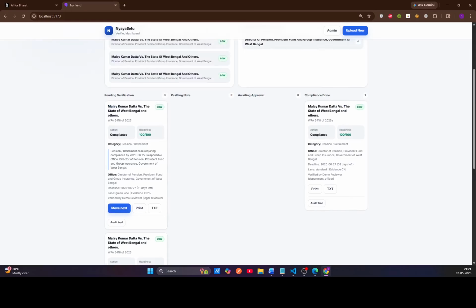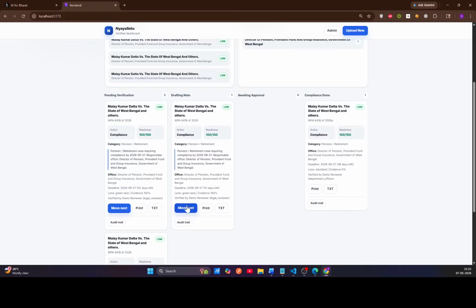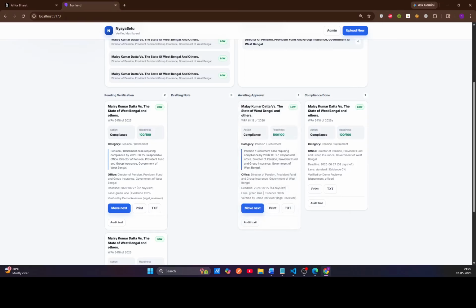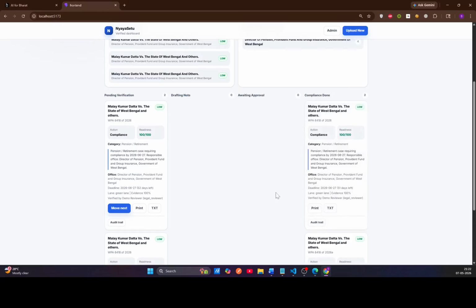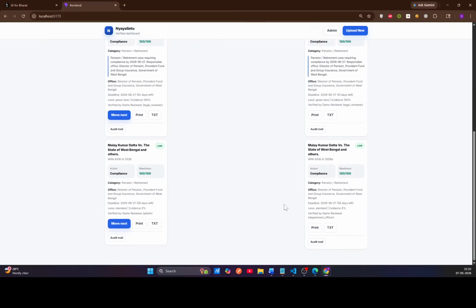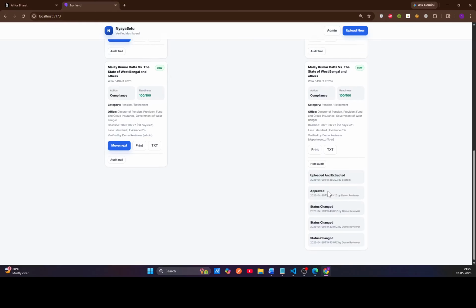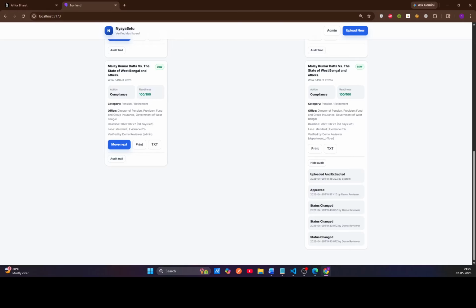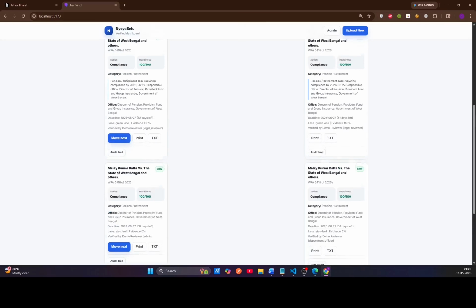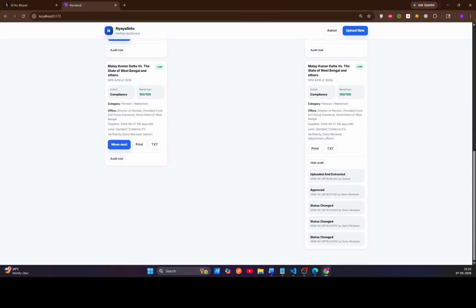So we can move it from verification pending, where the required agency or person can review this, to the drafting mode. Then they can move it to awaiting approval. Finally, when the compliance is done and everything is completed, we can move it to compliance done. Also, you can see that the audit trail shows what was done for this court judgment and when.